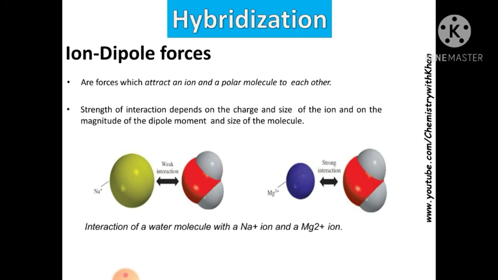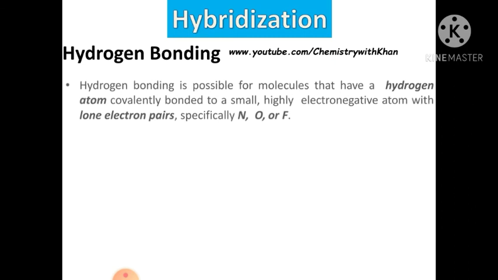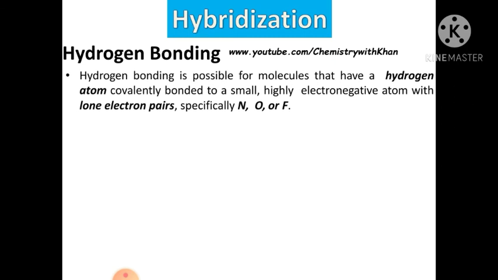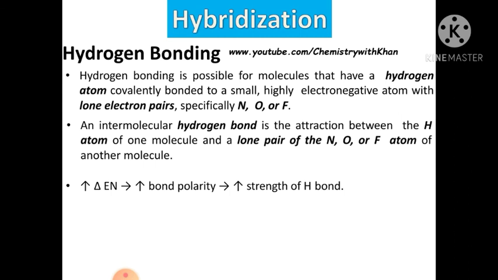Now, hydrogen bonding. Hydrogen bonding is possible for a molecule that has a hydrogen atom covalently bonded to a small, highly electronegative atom with a lone electron pair, especially nitrogen, oxygen, and fluorine. An intermolecular hydrogen bond is an attraction between the hydrogen atom of one molecule and a lone pair of the nitrogen, oxygen, or fluorine atom of another molecule. The greater the electronegativity, the greater the bond polarity, the greater the strength of hydrogen bonding.